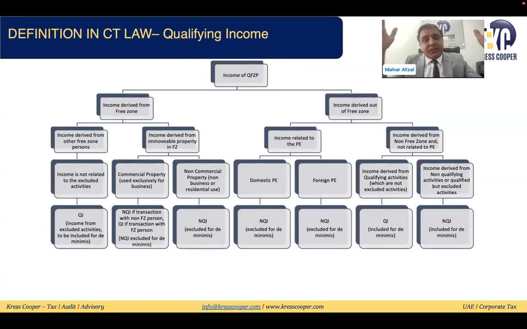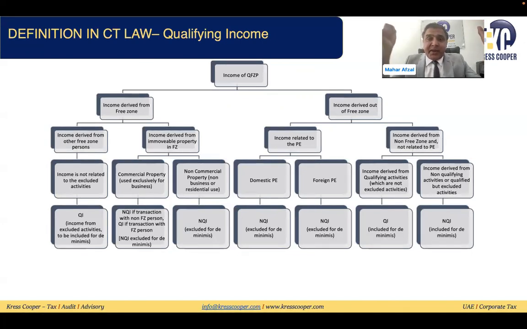If the qualifying free zone person is making the transactions with any other free zone person, then the law said the income of that person will be considered a qualifying income unless and until these are falling under the excluding activities. We will look into the excluding activities as well. So we can establish it if the person is located within the free zone and making the transaction with the free zone party.